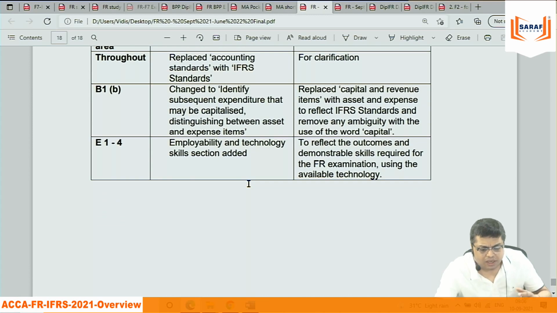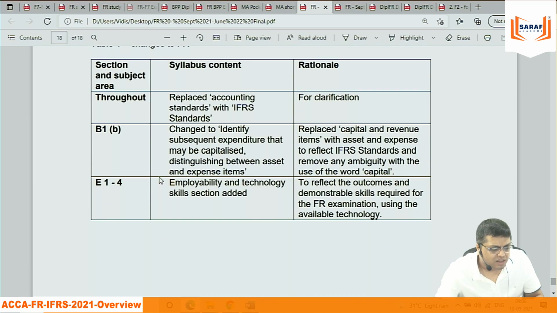Use it, it doesn't matter. Whether I write accounting standard, IFRS standard, or IS in the exam, it makes no difference. Changes to identity, subsequent expenditure that may be capitalized, distinguishing between assets and expenses item. Capital and revenue items with assets and expenses to reflect IFRS standard, remove any ambiguity with the use of the word capital.